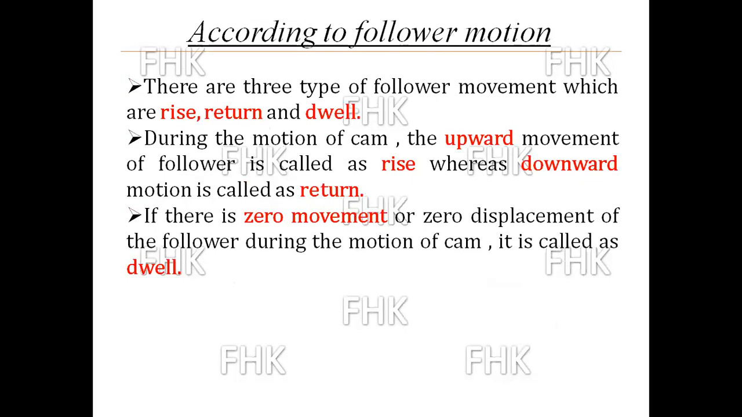Now the third classification is according to the follower motion. Understand? According to the follower motion, cams are classified. The follower has three types of motion. First is rise, second return, and third is dwell. During the motion of the cam, the upward movement of the follower is called rise, whereas downward motion is called return. If there is zero movement or zero displacement of the follower during the motion of the cam, it is called the dwell period of the cam.